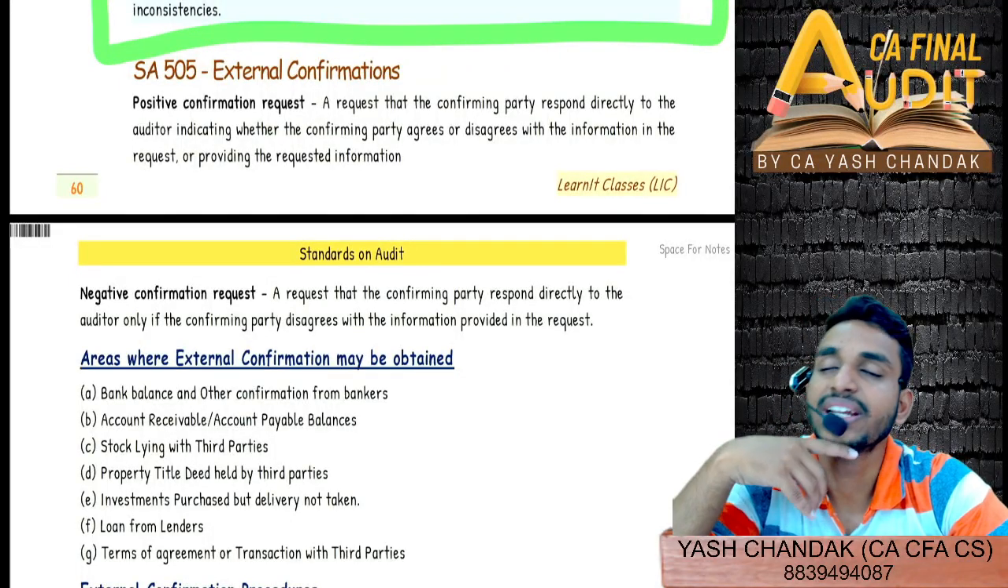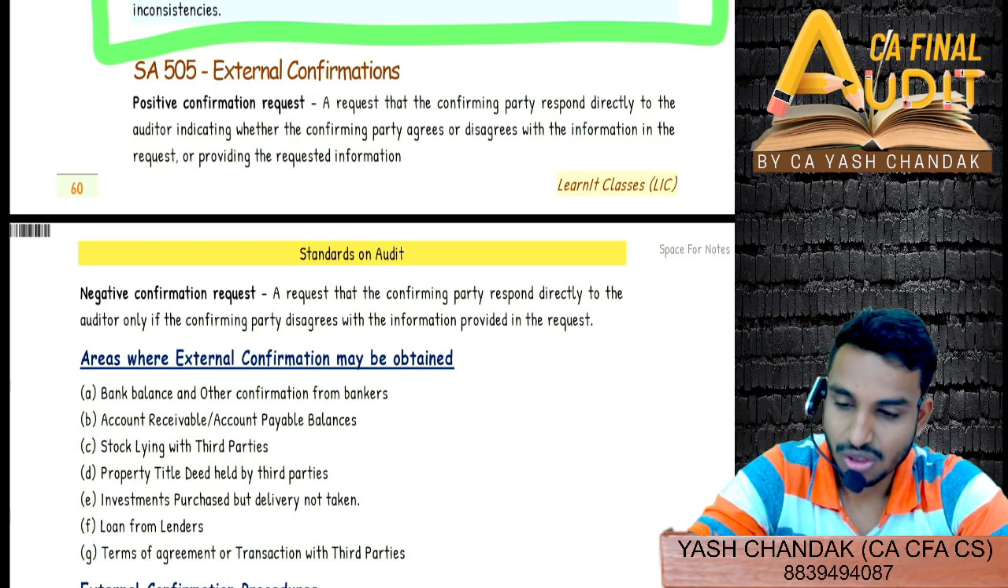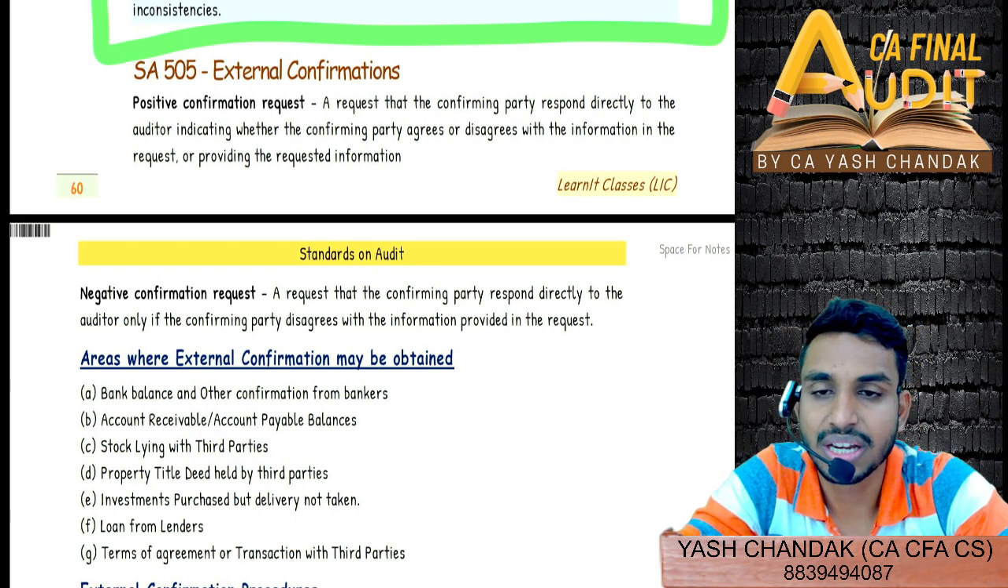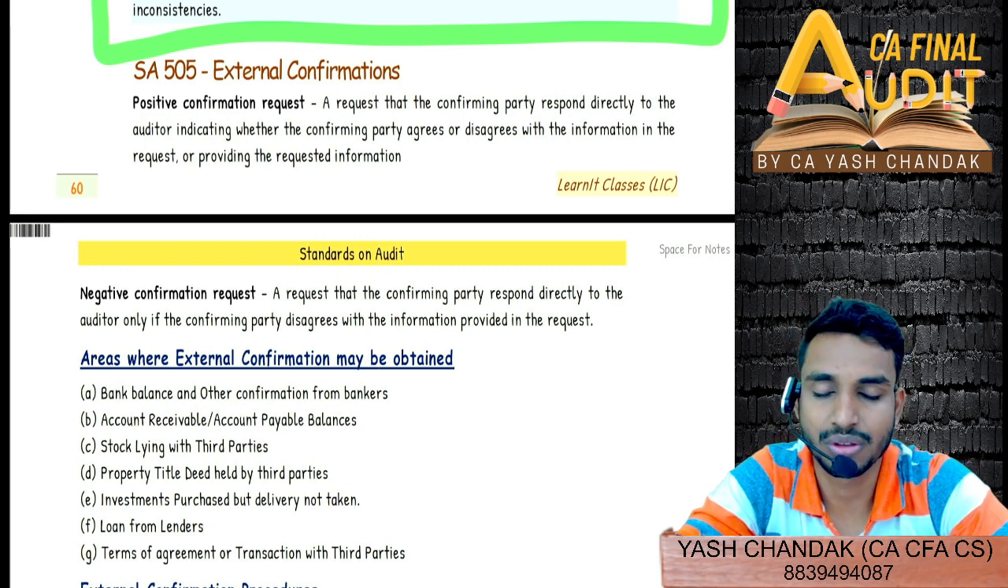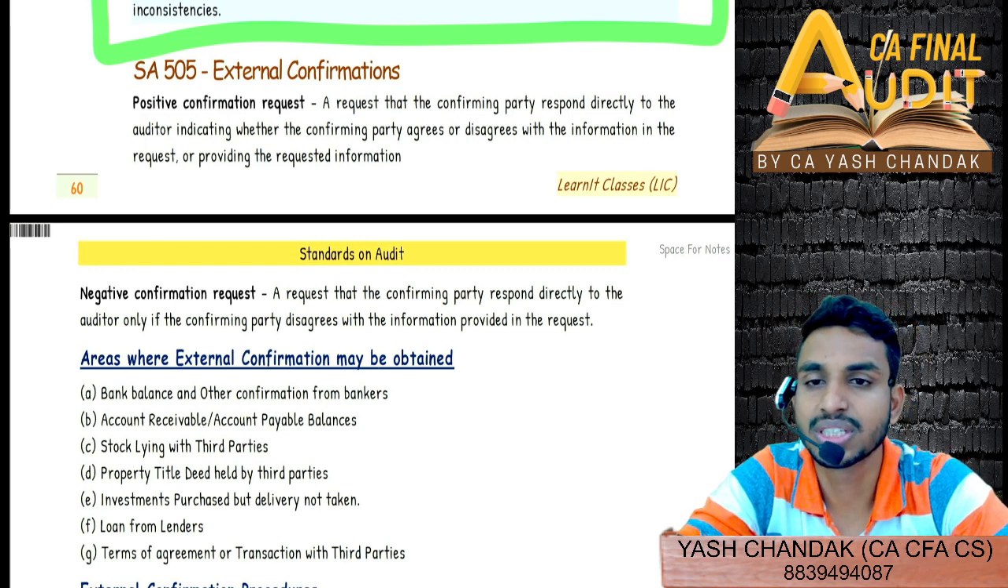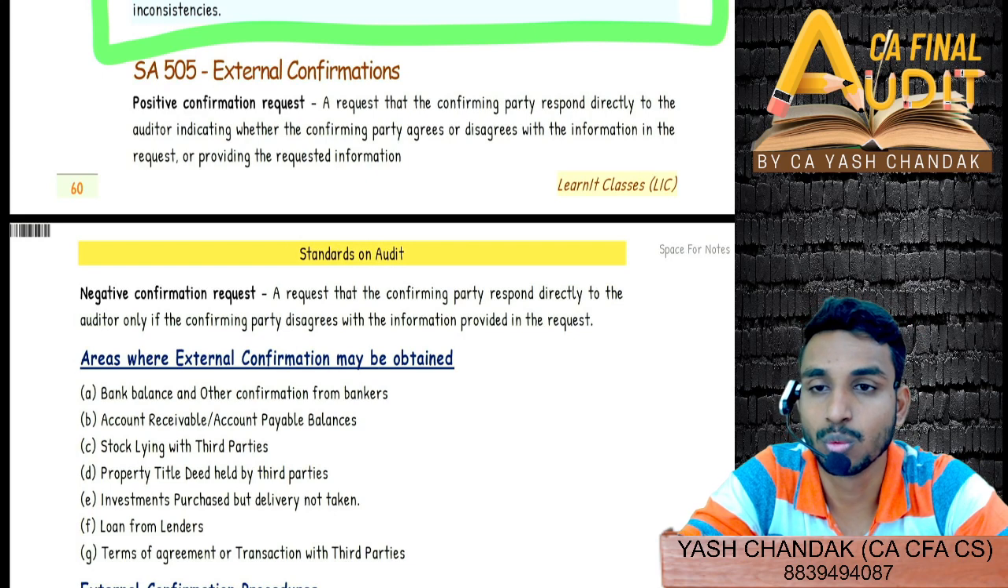So come to next standard, SA 505, External Confirmation. So we'll straight away, no time pass, jump to important points. First of all, what do you mean by external confirmation request? And there are two types of external confirmation request. One is positive external confirmation request and second one is negative confirmation request. So what is the difference between these two, positive and negative?